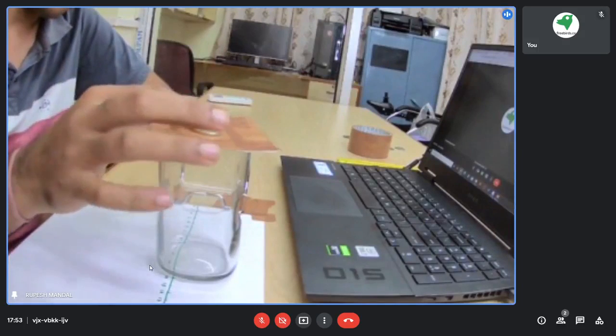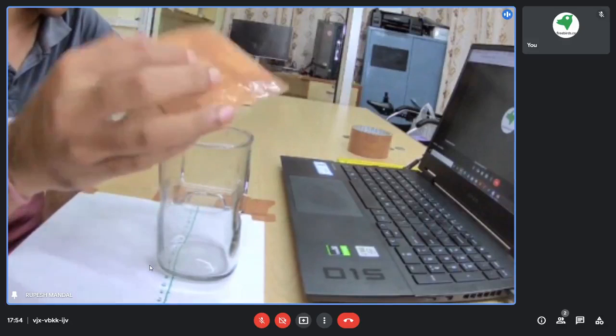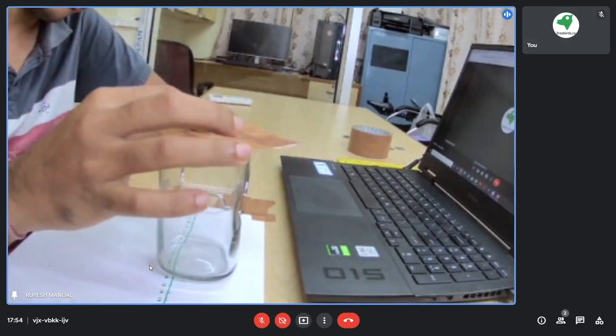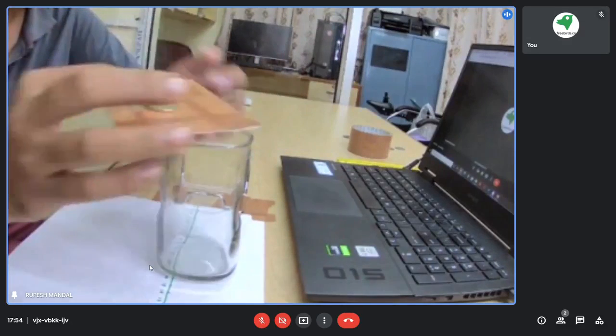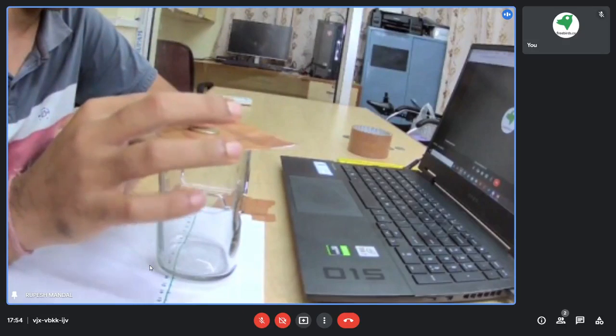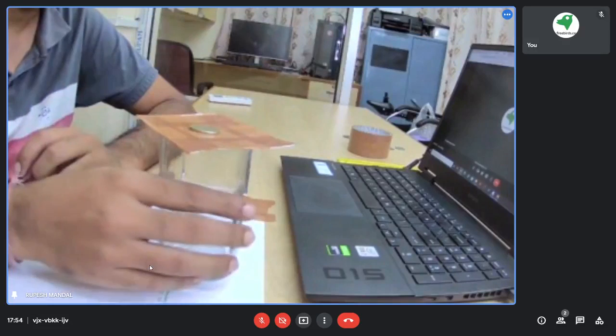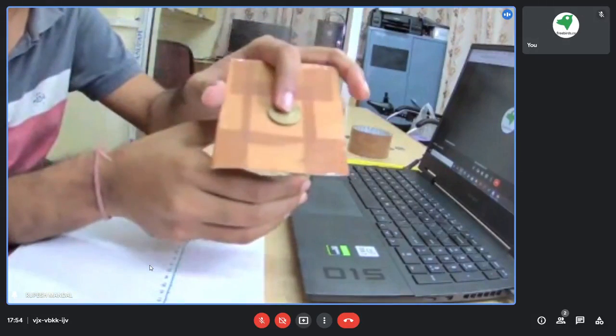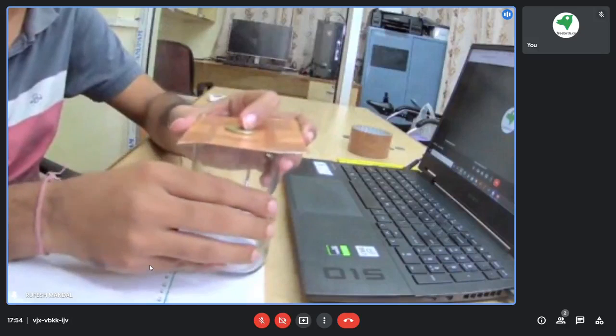You need to make sure the coin is at the center, and place the cardboard on the opening side of the glass. Okay, like this. I suppose this is clear.